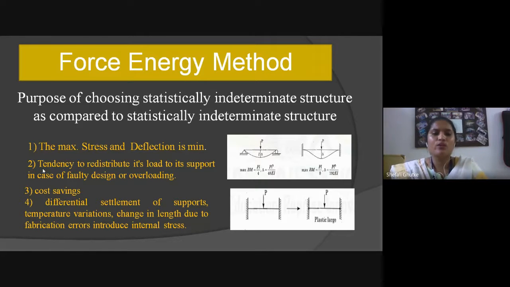If you have any fault in your design and your applied load increases, the indeterminate structure allows the load to be distributed to its supports, and its supports have the tendency to retain it. So that is a major point to choose indeterminate structure as compared